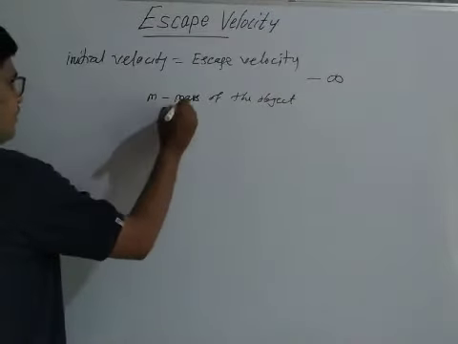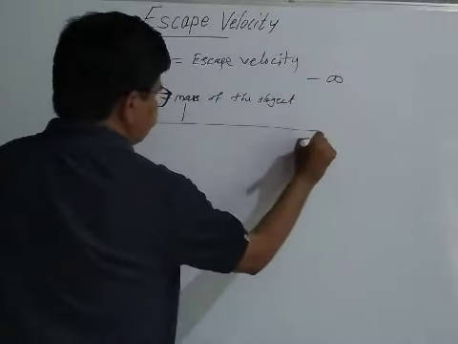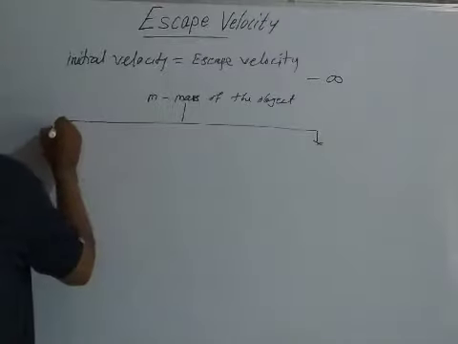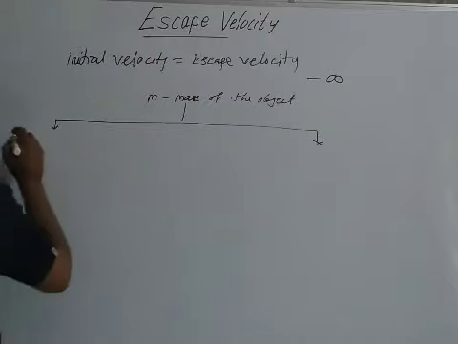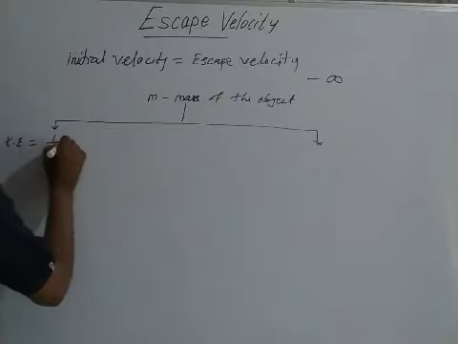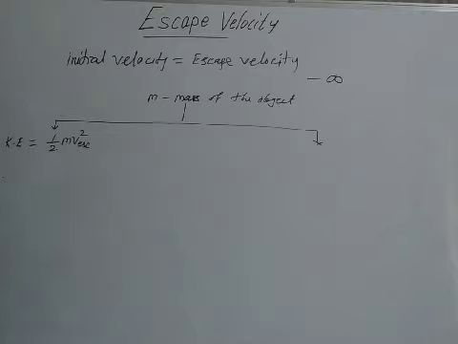m is the mass of the object, and to determine, when the object is thrown in upward direction, the total amount of energy of that object on the surface of earth and at infinity, according to the law of conservation of energy. The kinetic energy on the surface of the earth is half m v escape square, where m is the mass of the object and v is the escape velocity of that object.